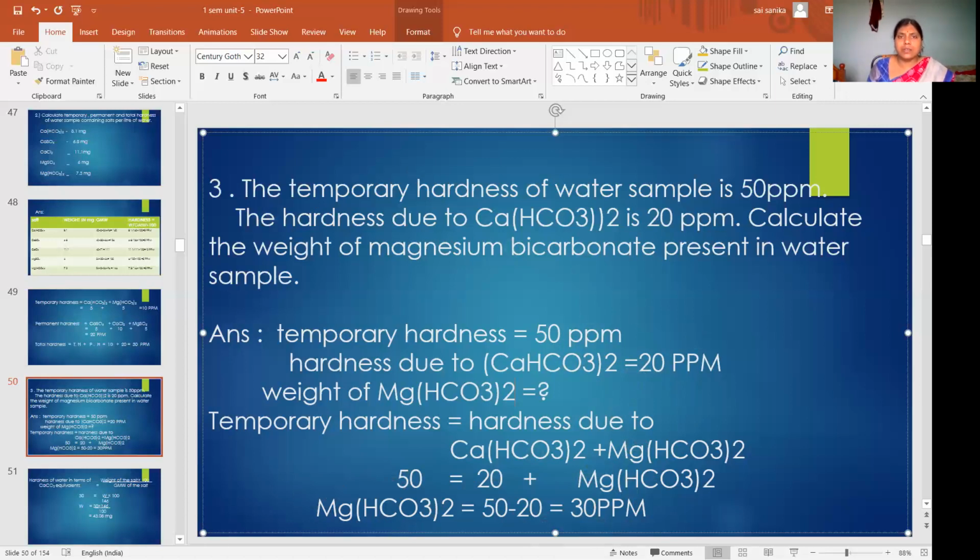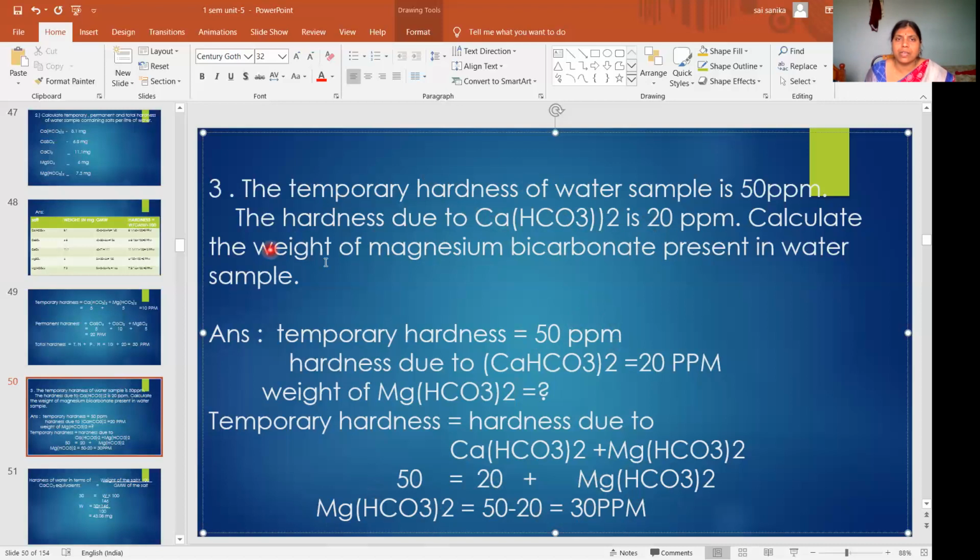Understanding, students? Here the total temporary hardness is given. In the water sample only temporary hardness giving salts are present: magnesium bicarbonate and calcium bicarbonate. So the water will give temporary hardness. Temporary hardness is how much? 50 ppm. From calcium bicarbonate how much hardness are we getting? 20. And from magnesium bicarbonate, 50 minus 20, that is 30 ppm. So you got the hardness due to magnesium bicarbonate.